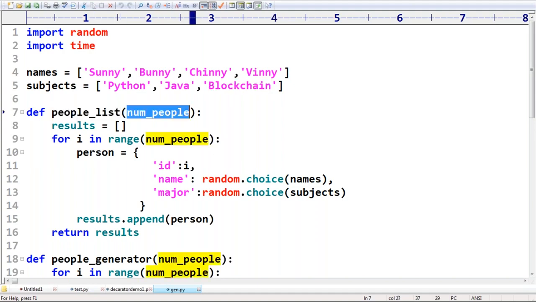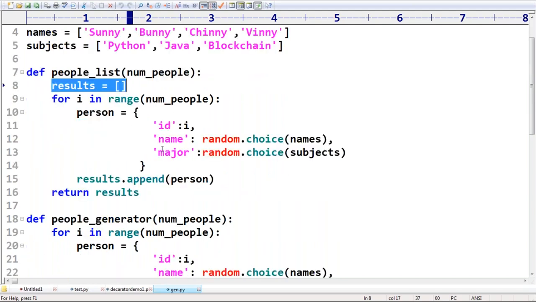It is always going to take an argument, number of people. How many people, like this, right? For results is equal to like this. Sir, anyone, can you please tell what is this? What is this one? Please respond. List. I created an empty list. For i in range of number of people.